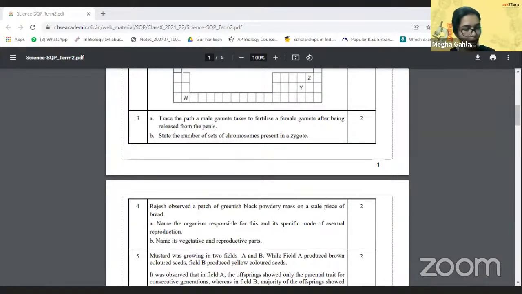Chandra P 101. Who is in Chandra P 101? So the sperm should start from the testis, and this answer is right. Yes, Ashika, this answer is right. Ma'am, it should be in the sentences. No, sentences are not compulsory. Just make a flow chart and underline the words if you're making the sentences.